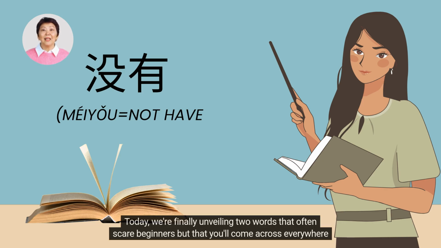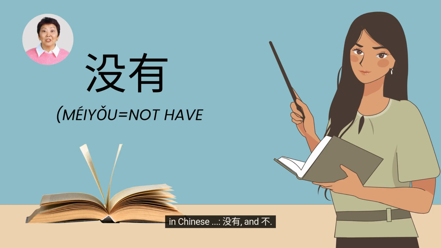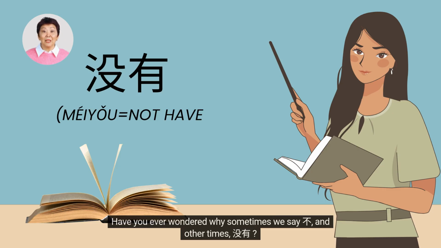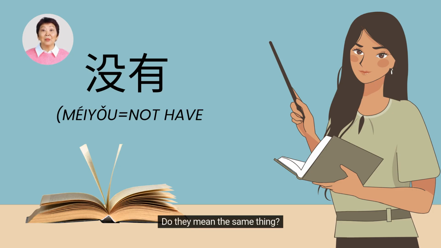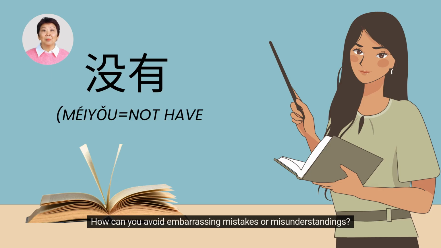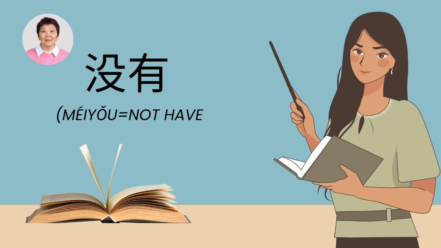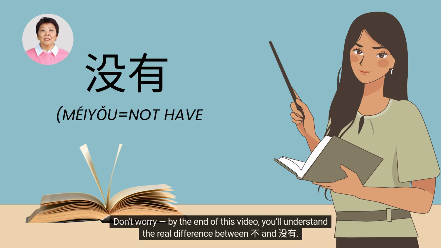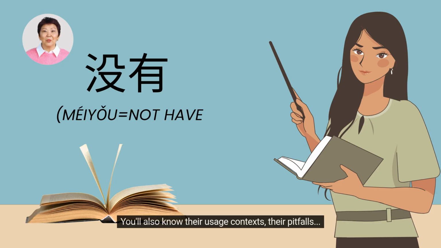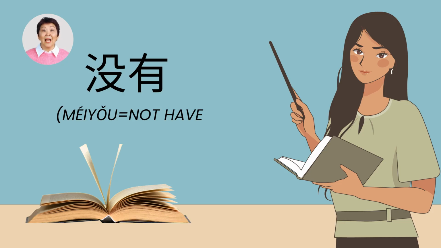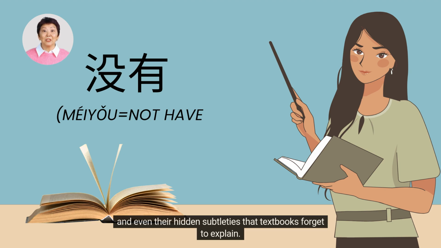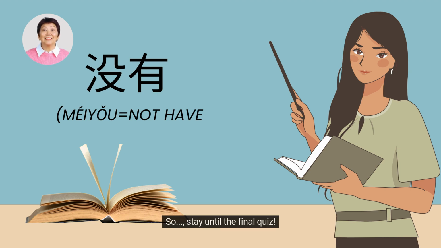Today, we're finally unveiling two words that often scare beginners but that you'll come across everywhere in Chinese: méiyǒu and bù. Have you ever wondered why sometimes we say bù and other times méiyǒu? Do they mean the same thing? How can you avoid embarrassing mistakes or misunderstandings? Don't worry, by the end of this video, you'll understand the real difference between bù and méiyǒu. You'll also know their usage contexts, their pitfalls, and even their hidden subtleties that textbooks forget to explain. So, stay until the final quiz. And let's get started with the lesson.